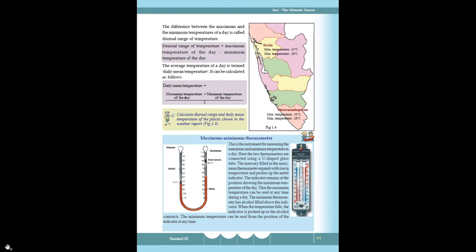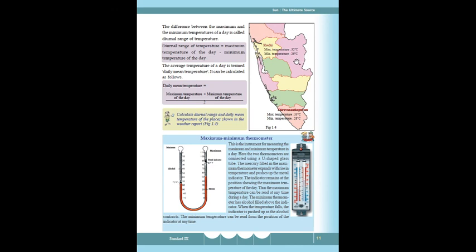Here, on the Kochi, Kerala map, Kochi's maximum temperature is 32 degrees Celsius, and the minimum temperature is 26 degrees Celsius. How to calculate the diurnal range of temperature? Maximum 32 minus 26 degrees Celsius equals 6 degrees Celsius.